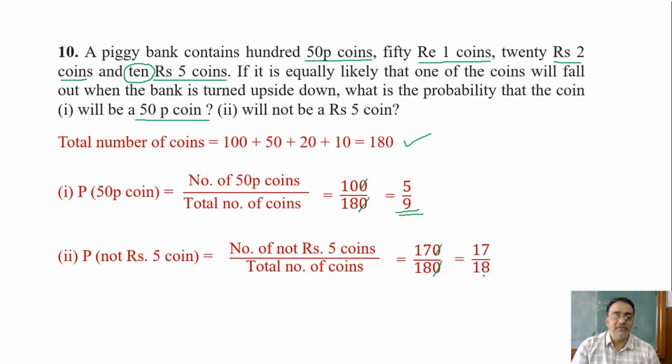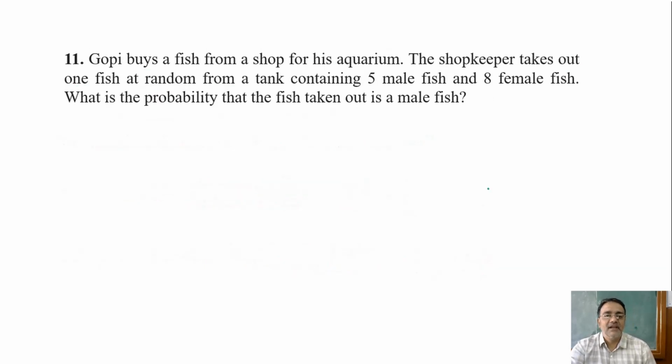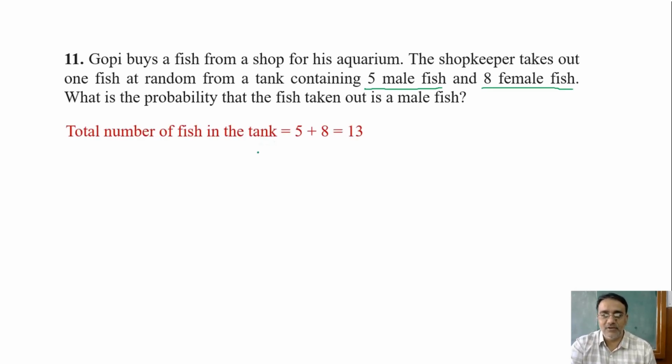Okay. Now we'll move towards question number 11. Gopi buys a fish from a shop for his aquarium. The shopkeeper takes out one fish at random from a tank containing 5 male fish and 8 female fish. What is the probability that the fish taken out is a male fish? So what is the first step? Total number of fishes. Yes, total number of fish in the tank. What is the total number? 13. Right, very good, 13.